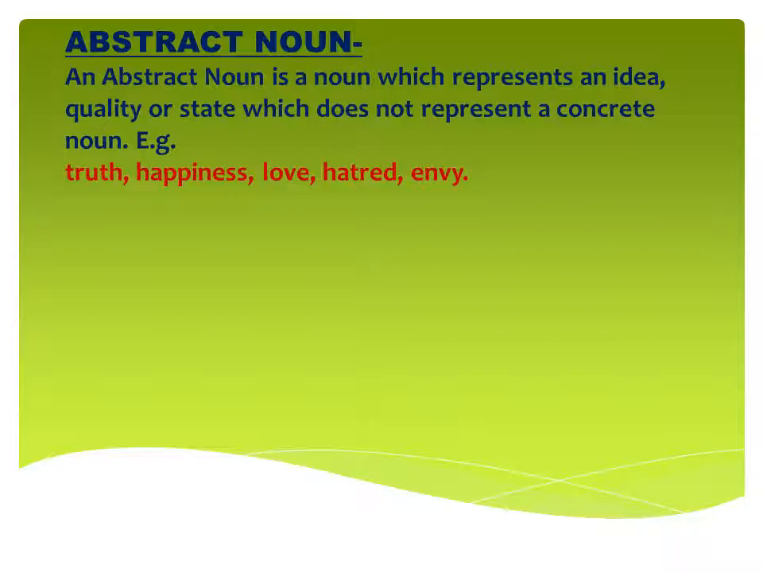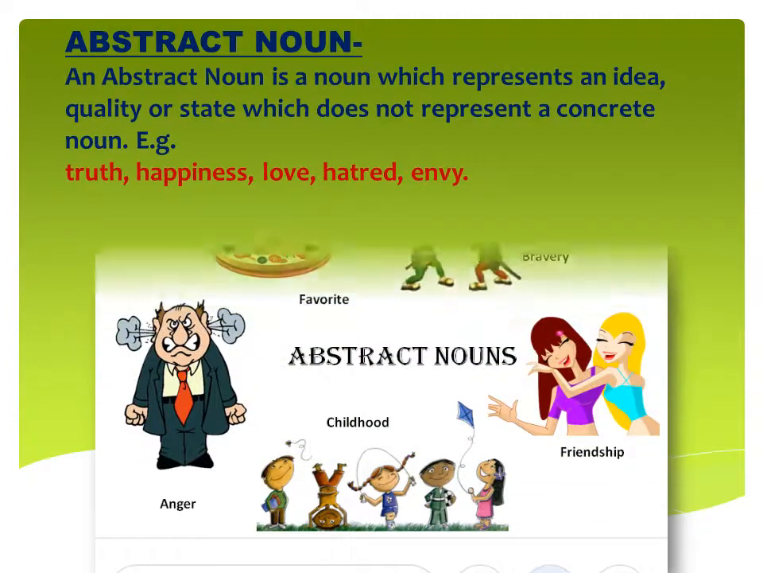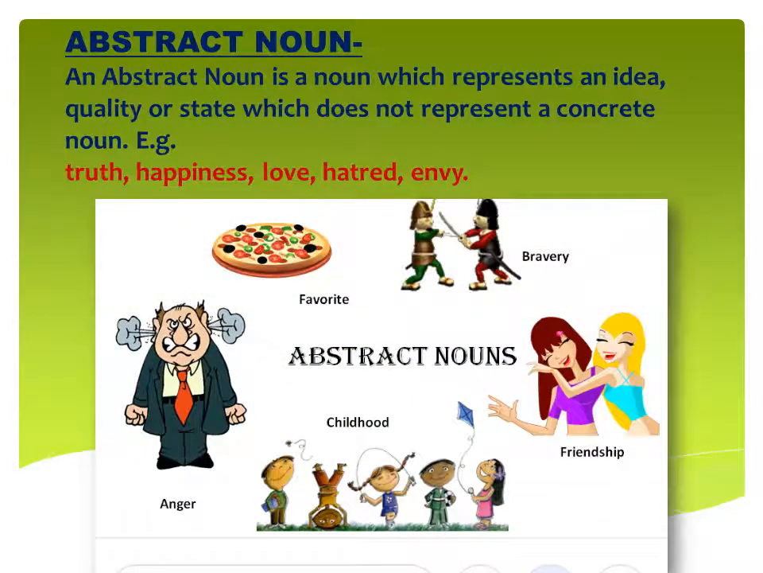And what can be these type of things? Like an idea, quality, condition. You cannot see a quality and idea, you cannot touch them, you can just feel them. So the examples are truth, happiness, love, hatred, envy. You cannot touch the truth and happiness, you cannot taste love and hatred, you cannot see them, but you can feel them.